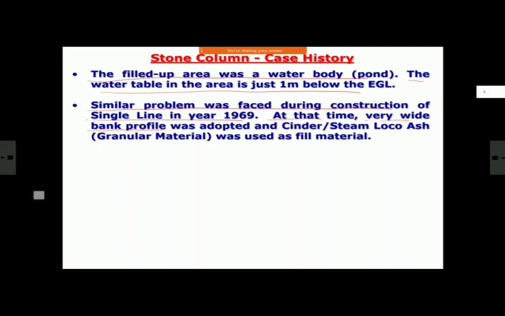So if you remember, conceptually initially I told you construction of wide bank also can be one of the solutions. But nowadays we will not like to do it for the sake of economy. And then they used the cinder steam loco ash, which is actually granular material, as fill material. So it allowed the drainage.